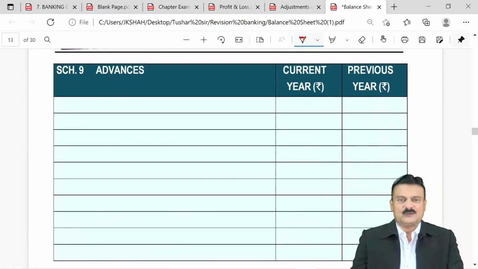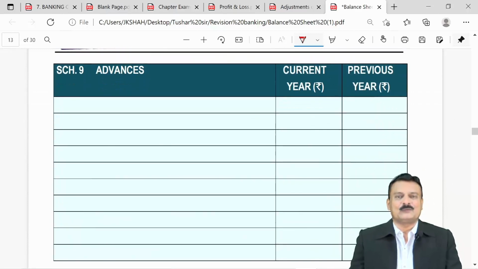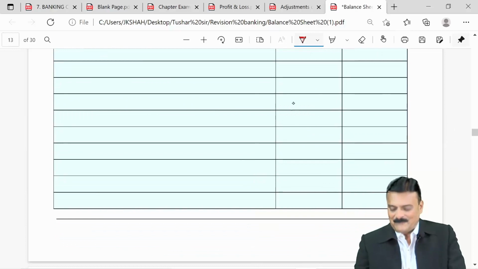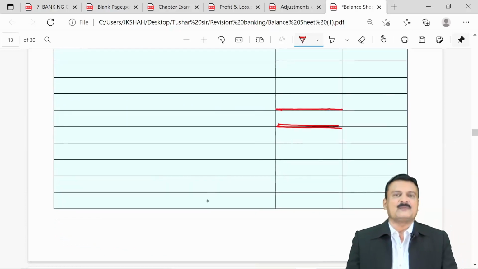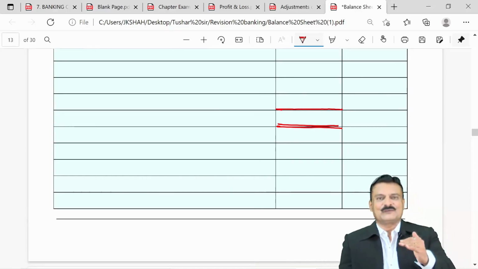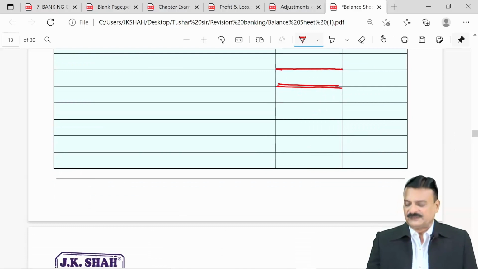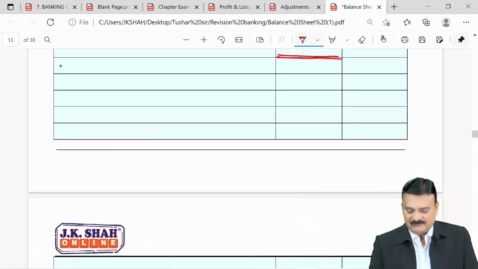Schedule 9 is advances. The biggest four advances of a bank: cash credit, overdraft, term loans and bills purchased and discounted. Not to forget one thing, after writing these advances according to type of advance, like cash credit, overdraft, term loans and bills purchased, you also have to classify advances security wise. What do you mean by security wise?